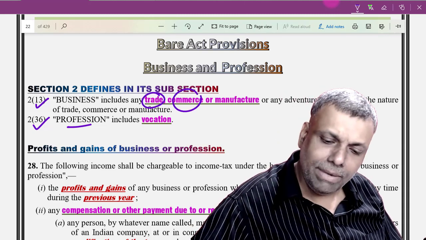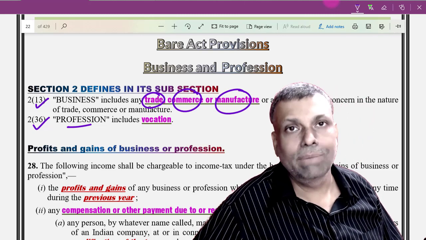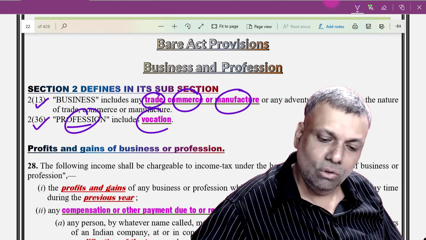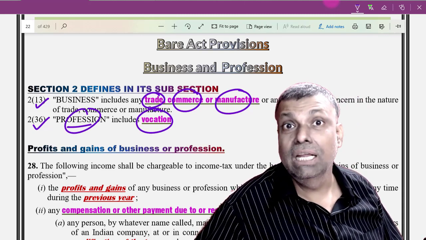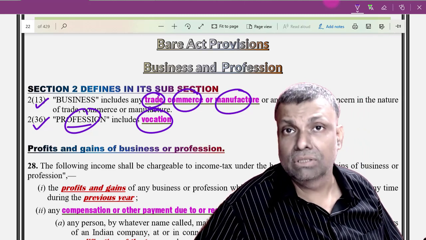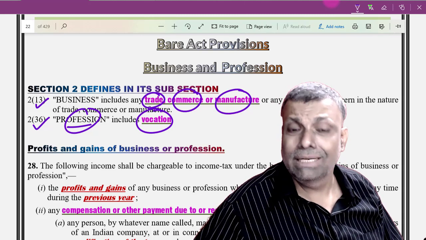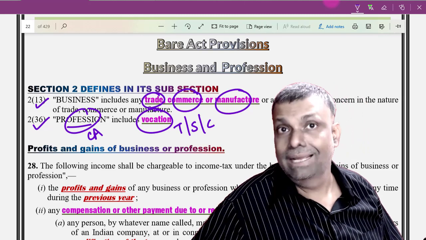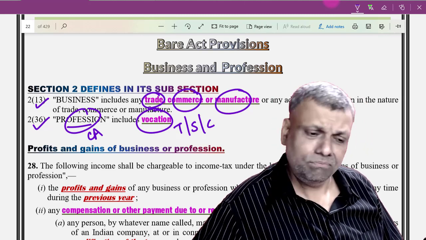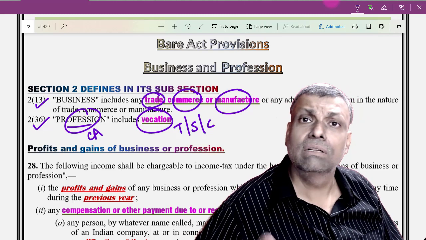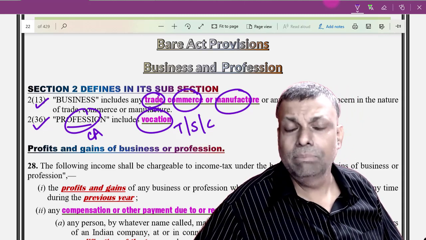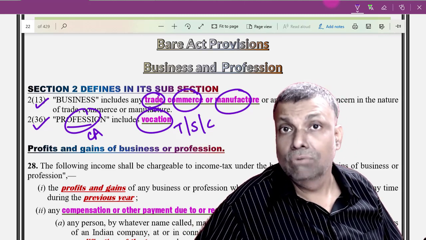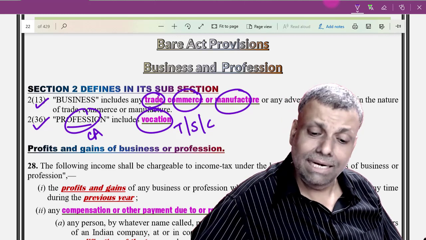Now, business includes trade, manufacture, commerce. So you are a trading person, you are a manufacturing concern, or you are doing any other commercial activity, it's a business and it will be covered by this chapter. Profession includes vocation. Vocation is basically an ability of a person. I repeat, it is an ability of a person to do a particular work. For example, a chartered accountant will be a profession, but a tailor, shoemaker, or a carpenter, for example, will be called a vocation. And from the income tax computation point of view, income under the head business, it is the same. That means computation-wise, it's the same head of income which will be applicable. So you call it a profession or you call it a vocation, it is under the head business and profession.